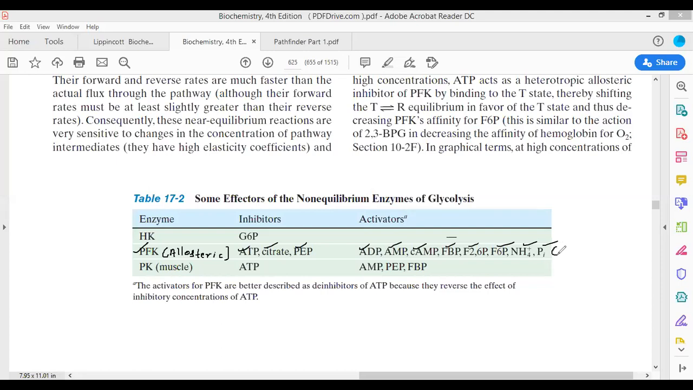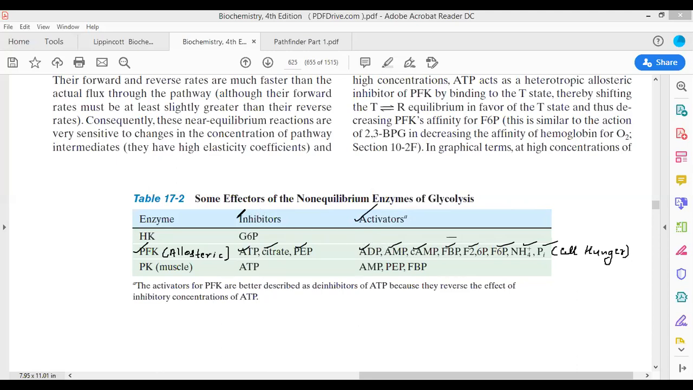Actually, these molecules indicate cell hunger. See, if ADP is in the cell, glycolysis should run. Yes, it should run. The cell is hungry. For example, if ADP and AMP are present in higher concentration in the cell, should glycolysis operate? Yes, glycolysis must operate. Why? Because these two molecules indicate the hunger of the cell.